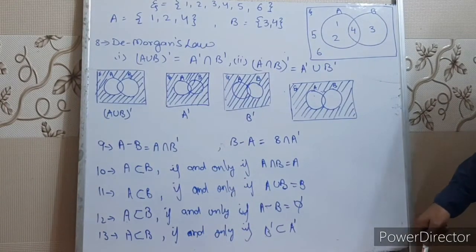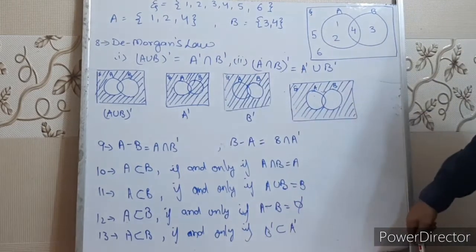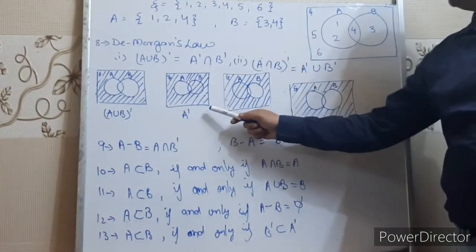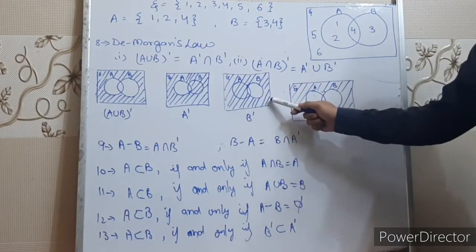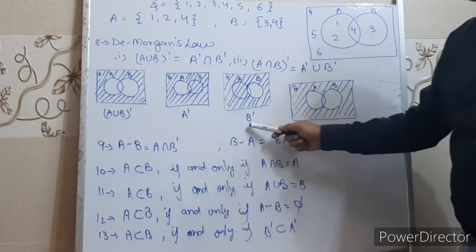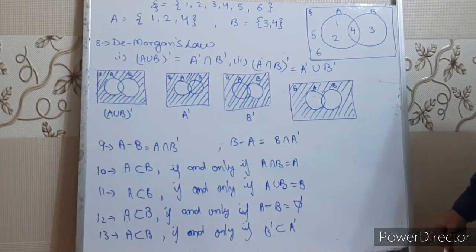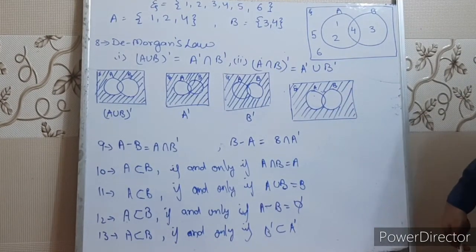Okay? Now here we have to see A complement intersection B complement. A complement is excluding the elements of A, all the elements of the universal set. B complement is excluding the elements of B, all the elements of the universal set. If we take the intersection of these two Venn diagrams, you can see that this shaded part will be the result.